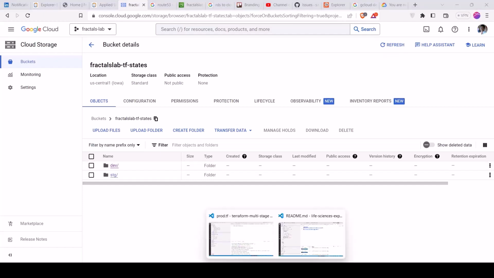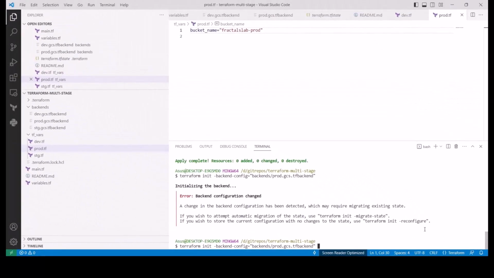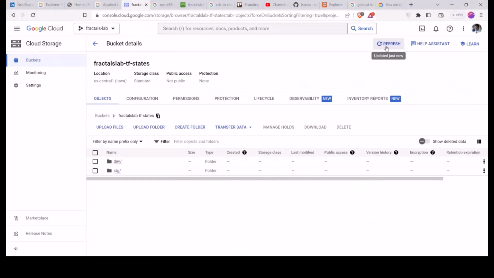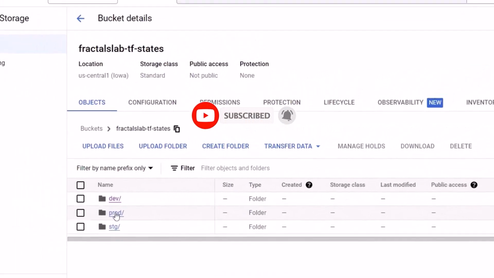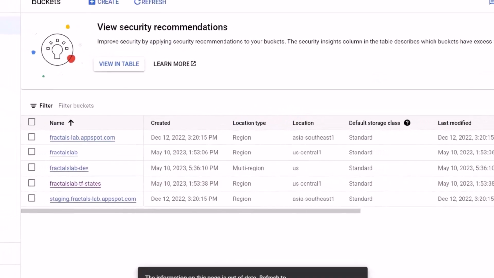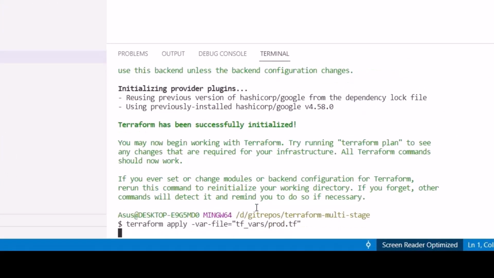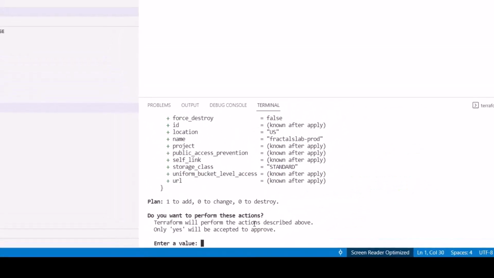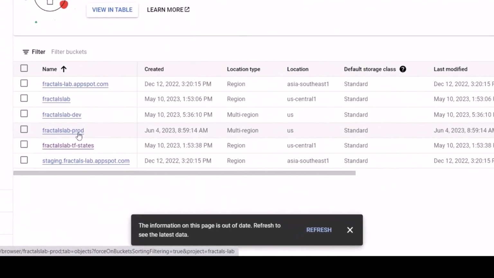Now if I apply the command for prod, okay, we need to reconfigure that first. If we observe closely, we can see that there is another folder, prod, right? It's a totally new folder. If I go in there, we see that there is only one bucket, for dev, right? Now, if I apply that particular command, another bucket will be created. The name will be suffixed with prod, right? There is a beauty in this actually. Now, if I refresh it, we see that there is a prod bucket in there.